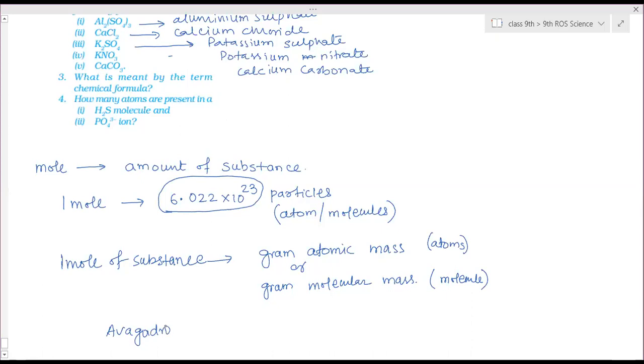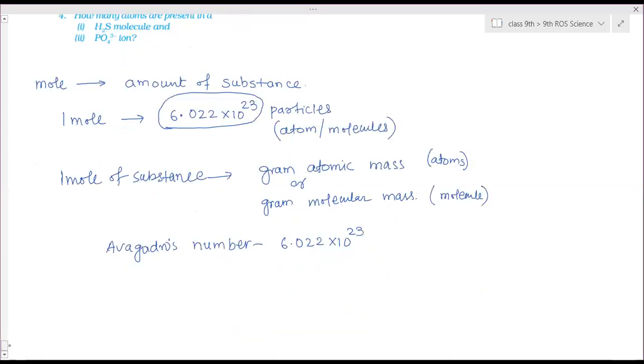Ma'am, what is Avogadro's constant? This is only this value. Oh, this is Avogadro's constant. Yeah, 6.022 into 10 to the power 23. This is Avogadro's constant.